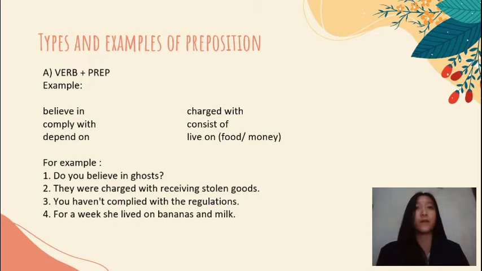first, verb and preposition. For example, believe in, comply with, depend on, charge with, consist of, live on. For example, number 1, do you believe in ghosts? Number 2, you were charged with receiving stolen goods. Number 3, you haven't complied with the regulations. Number 4, for a week she lived on bananas and milk.